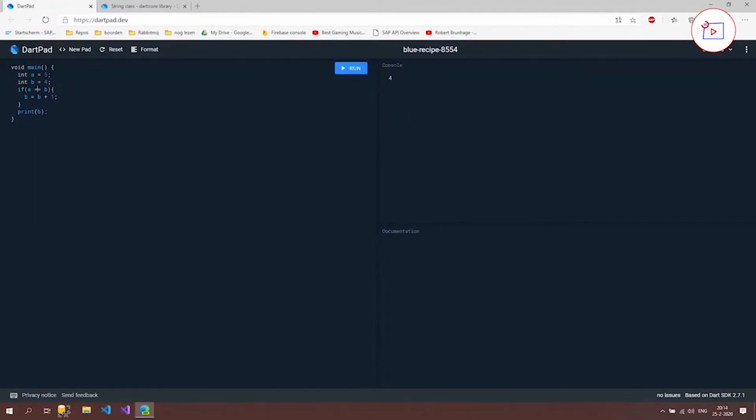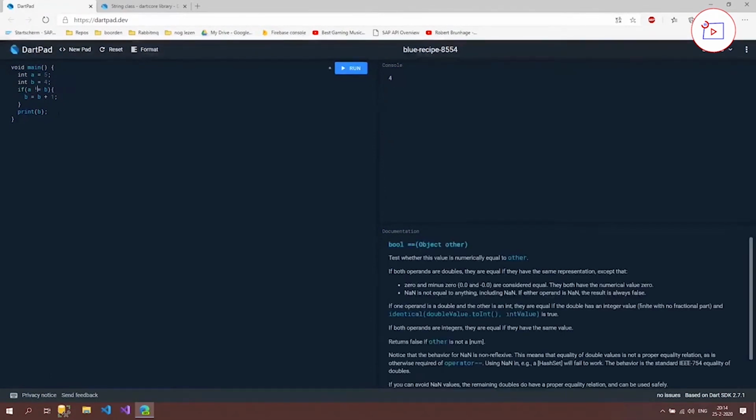If I change this up and I say it's not the same and I run it, then it will execute this piece of code, which will say that B is B plus 1. So B is 4 plus 1, which will be 5. If I now run it, then you can see that it's 5.